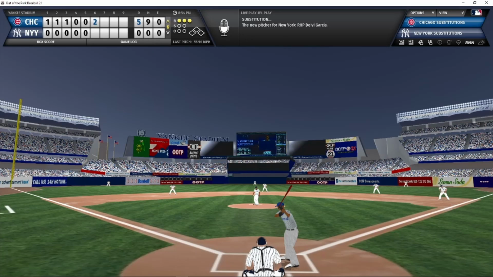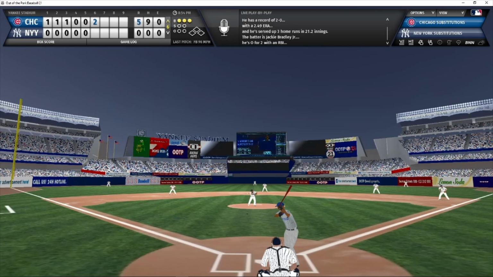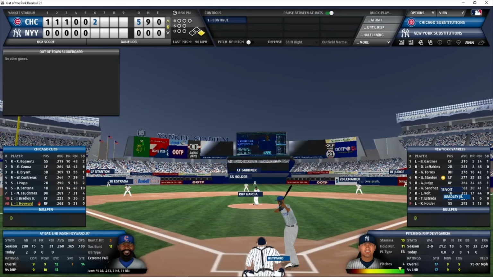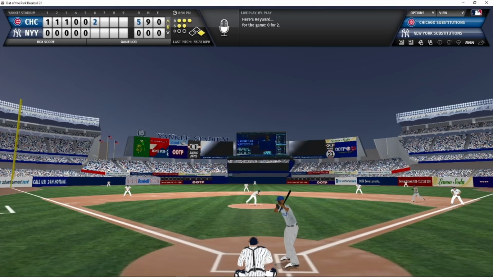Garcia with a 3-0 count, making the pitch to Bradley. And here it comes. That is high and in. That is ball 4. A little bit of chin music there as Bradley heads down to first, diving out of the way of that fastball. Hayward now batting. He has been red hot lately, getting all kinds of critical hits for the Cubs in this series. He comes up with a runner on first and nobody out, and a full count pitch to Jason Hayward.